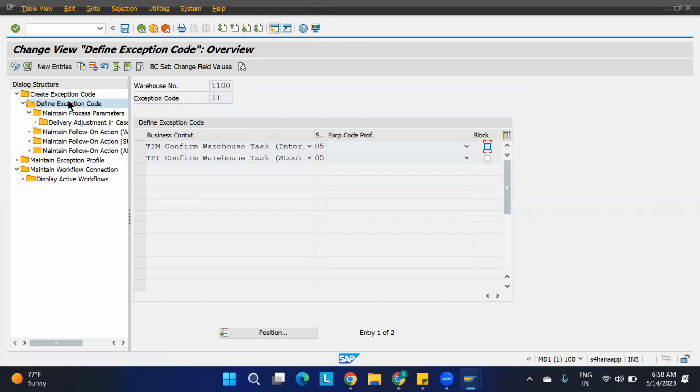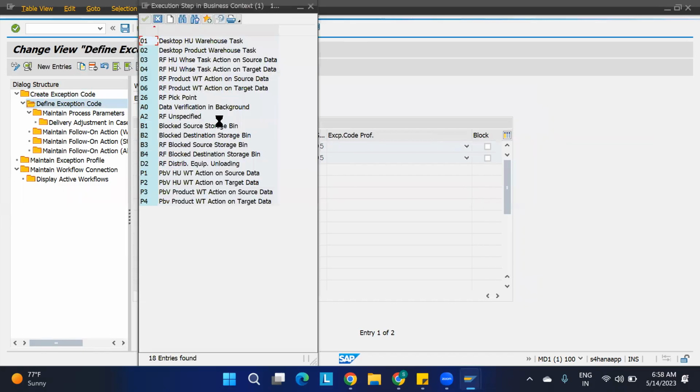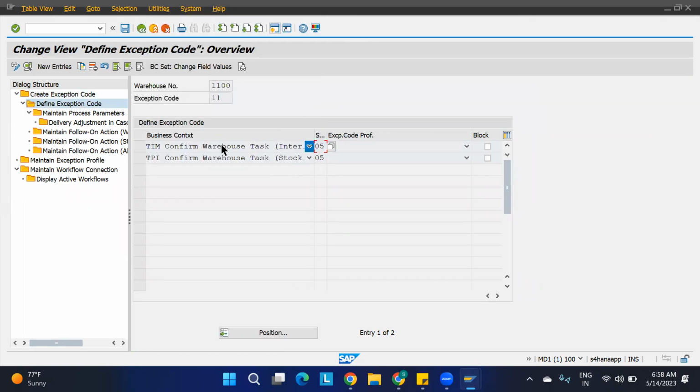So these two things are there. Five means what? It is for the internal movement. Sorry, RF product warehouse task action on the source data. Whenever you are taking the product warehouse task through the RF, at that time you can make some changes. Partial material picking and all you can do like that.